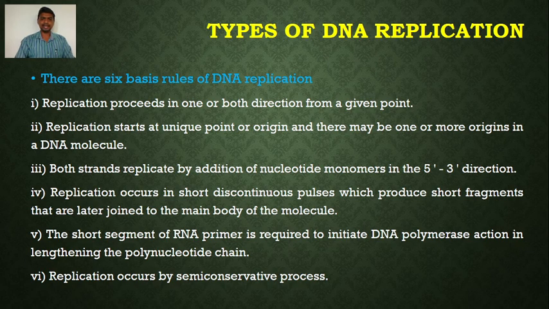To initiate DNA synthesis, this enzyme requires a short double-stranded region. To provide this, a short segment of RNA primer is attached at the origin. So this short segment of RNA primer is required to initiate DNA polymerase action.